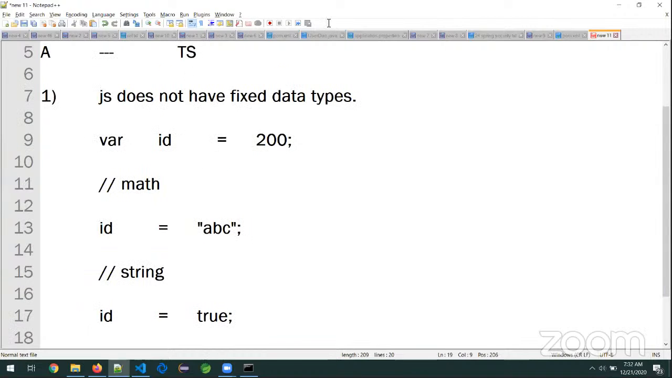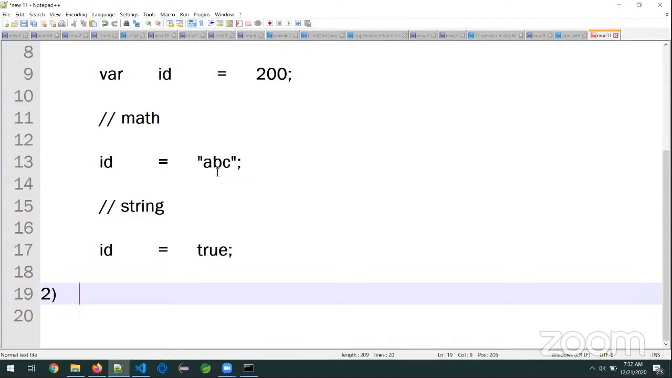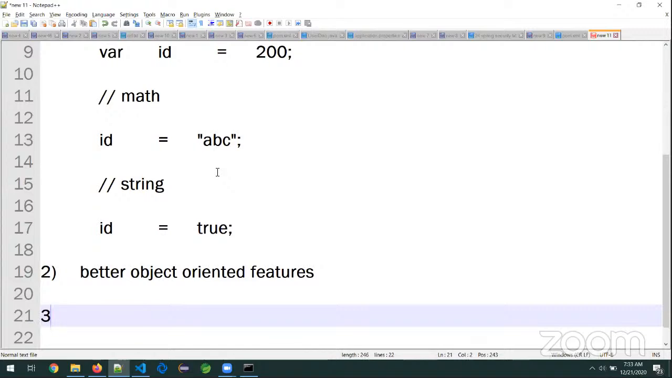The next point is, observe, better object-oriented features. Third one, compilation, compiler support.